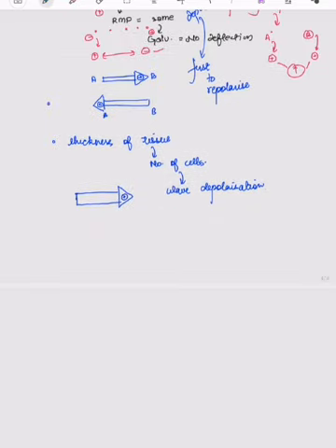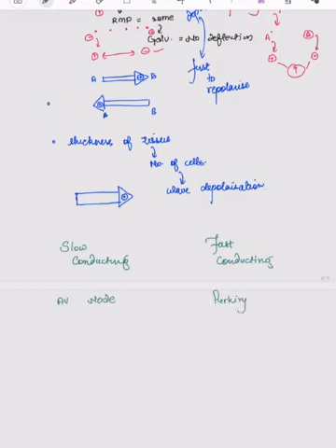Now there is one more point in this, that is slow conducting fibers and fast conducting fibers. In slow conducting fibers, the AV node occurs, and in fast conducting fibers, the Purkinje fibers occur. So why is the AV node slow conducting and the Purkinje fiber fast conducting?